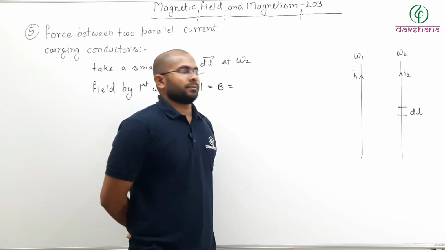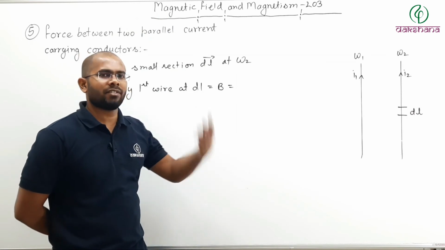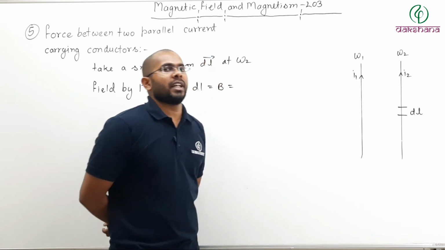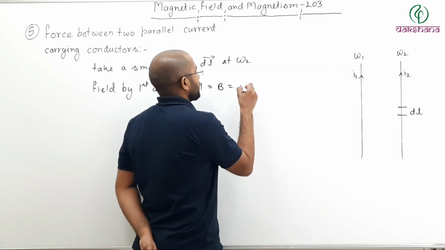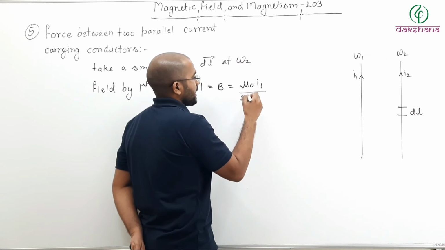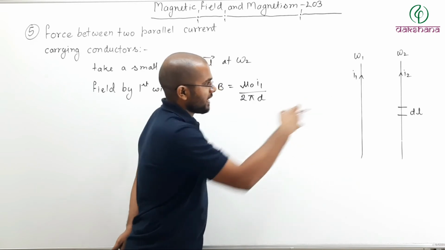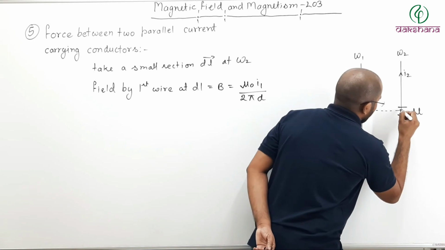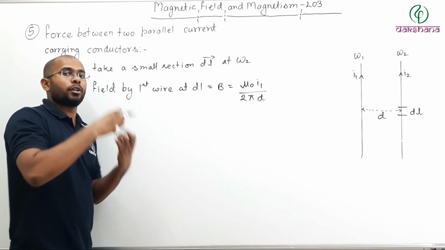Right now we are assuming these wires are of infinite length. So we have already studied that due to an infinitely long straight wire, what is field? Field is nothing but mu naught I1, which is the current in the wire, divided by twice pi d. What is d? Now this d and that dl is different. So this is your perpendicular distance of dl from the current field producing wire.